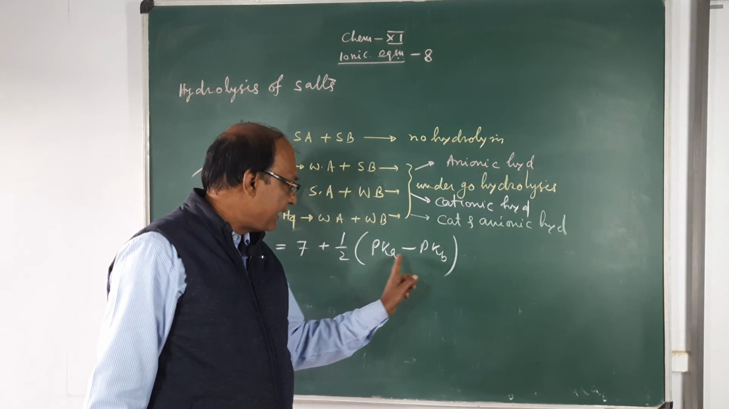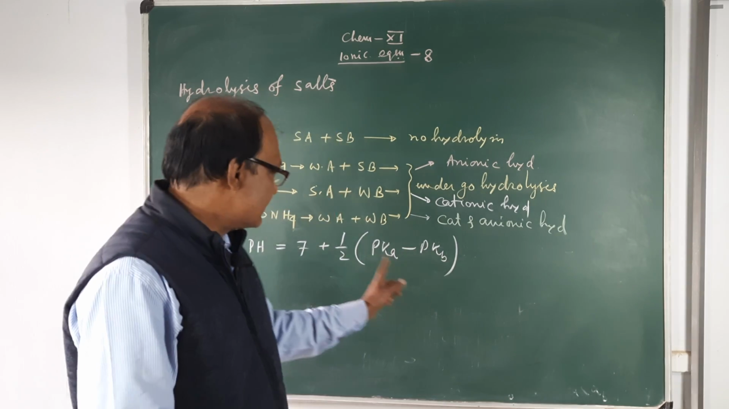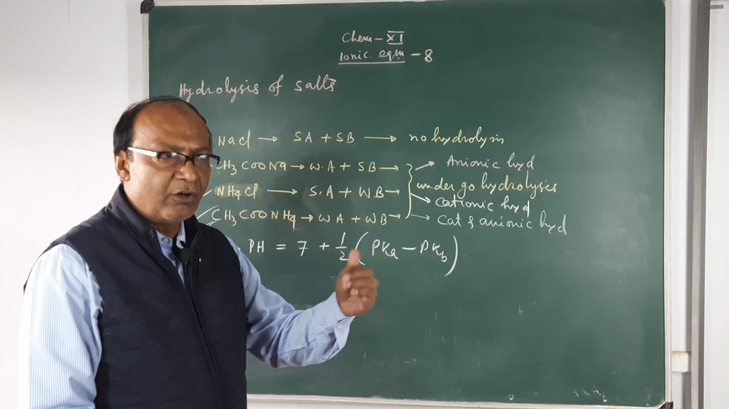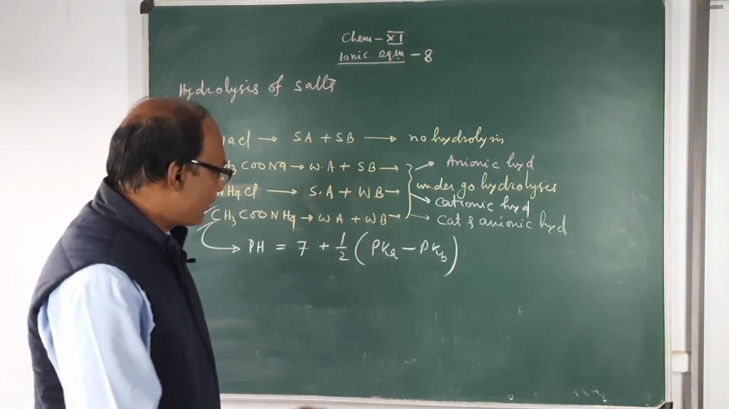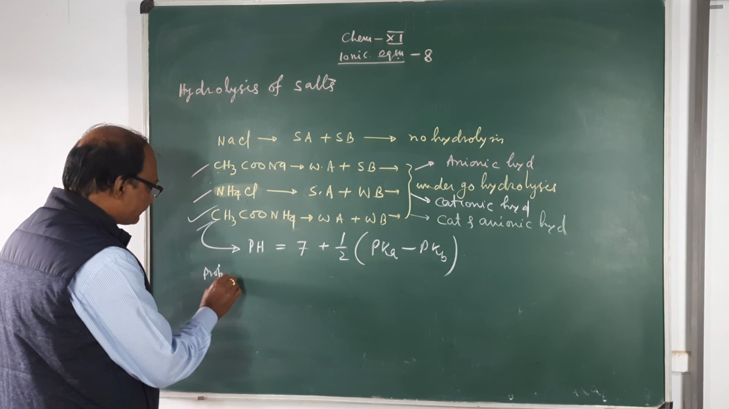Look at this, it depends upon Ka and Kb. Whether it will be less than 7 or greater than 7, Ka and Kb will decide. Or alternatively, you can say alpha A and alpha B will decide. Suppose a problem is there. Let us see this problem.